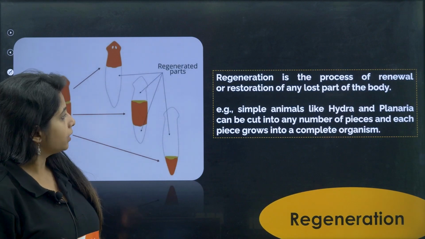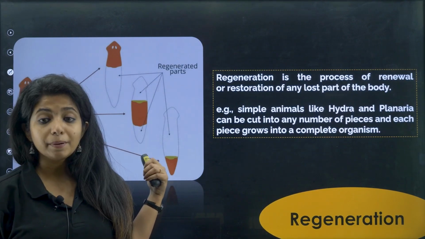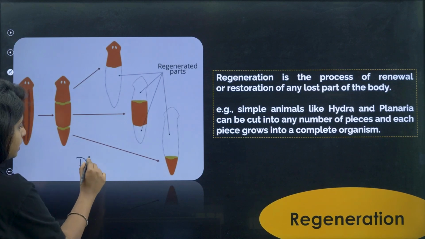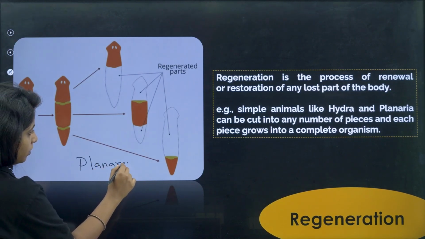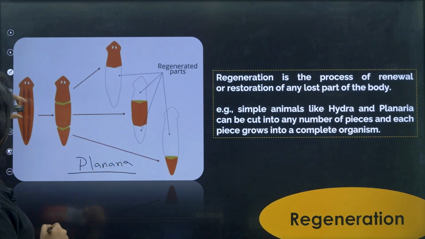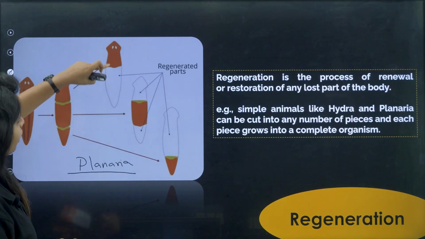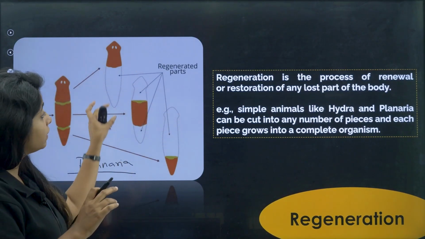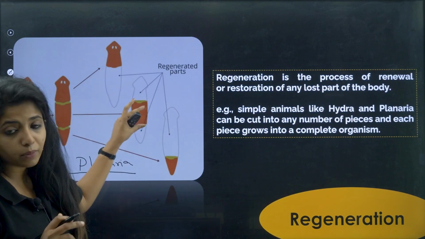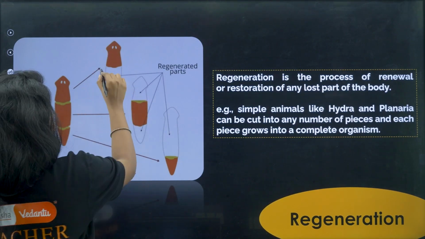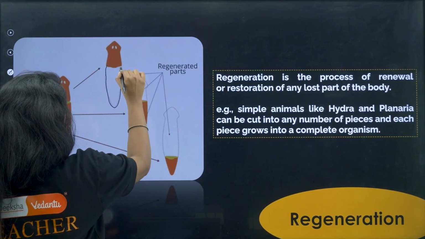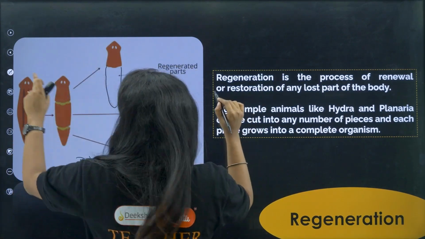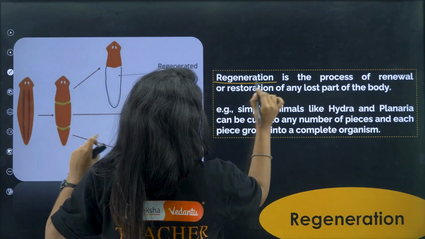Now apart from that, you can see fragmentation in planaria as well. What happens in planaria? You see their body divides into fragments. Each fragment is going to give rise to a new part. Now what do you call this process of giving rise to the new parts? These are the fragments, and the procedure by which they are going to give rise to the new parts, you call this as regeneration.